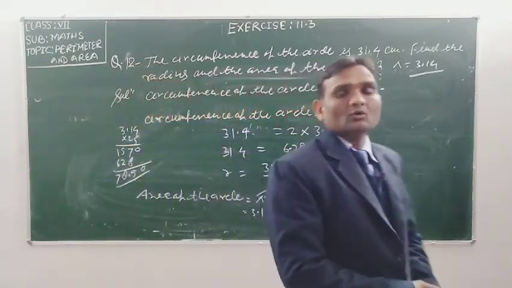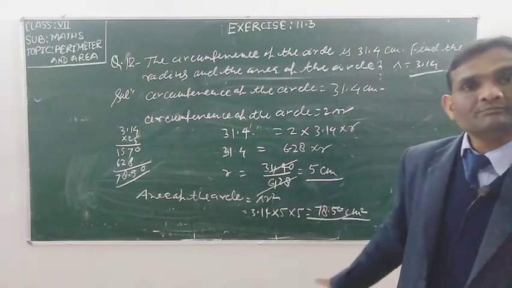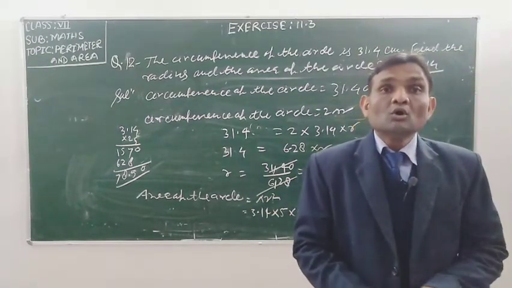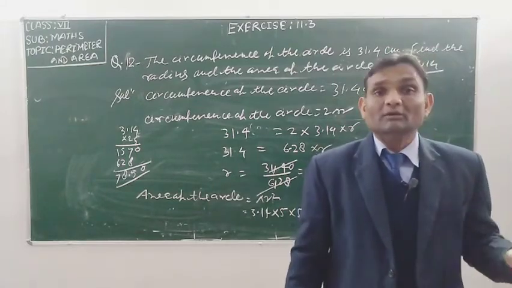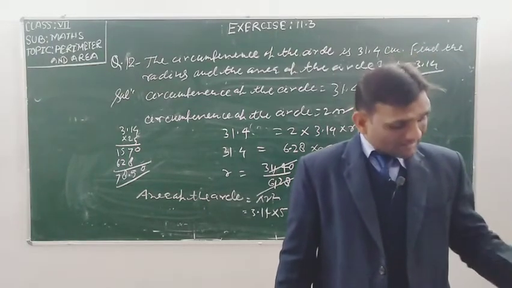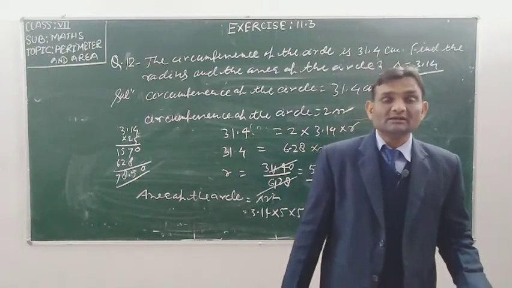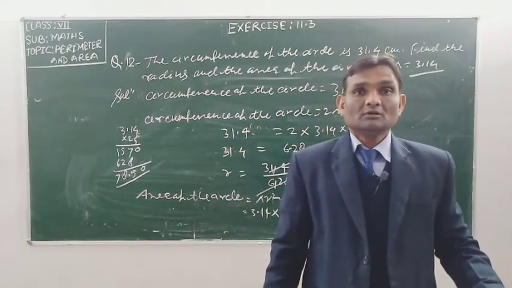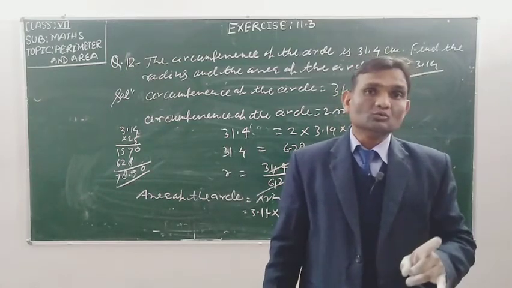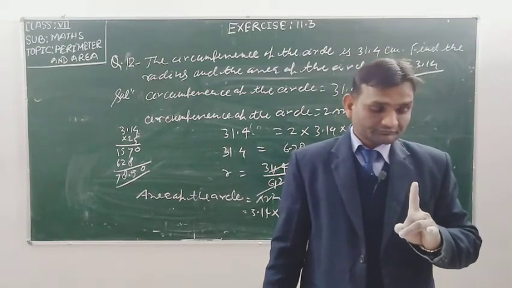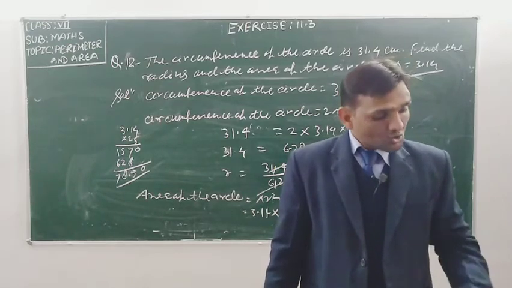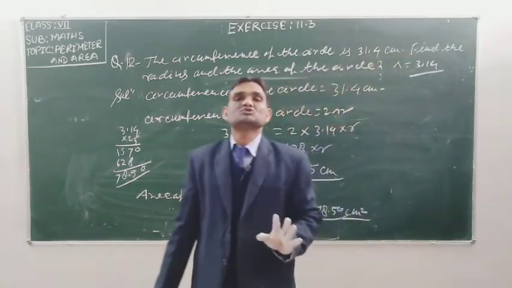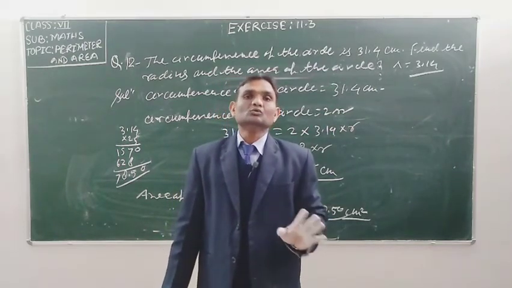So student, I hope you have understood this question very well. So student, I have told you question number 1 to question number 12, but this exercise has question number 17. I am leaving here 5 questions of this exercise for you as homework. So question number 13, 14, 15, 16 and 17, these 5 questions you will do yourself. Think and do.